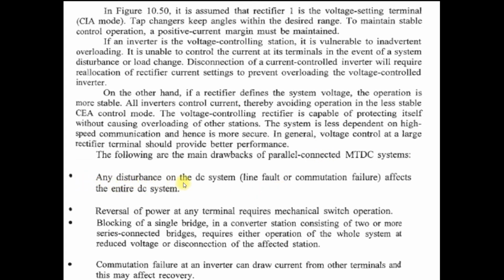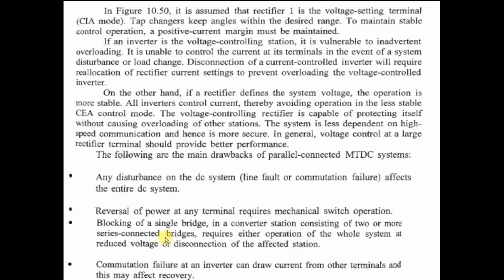The first drawback is that any disturbance on the DC line or any DC system, like line faults or commutation failure, affects the entire DC system. Clear? In the parallel MTDC system. The second problem is that the reversal of power at any terminal requires mechanical switch operations. Otherwise, it is not possible in the parallel operation. The third drawback is that blocking of a single bridge in a converter station, blocking meaning turn off of the single bridge in a converter station consisting of two or more series connected bridges, requires either operation of the whole system at reduced voltage or disconnection of the affected station.